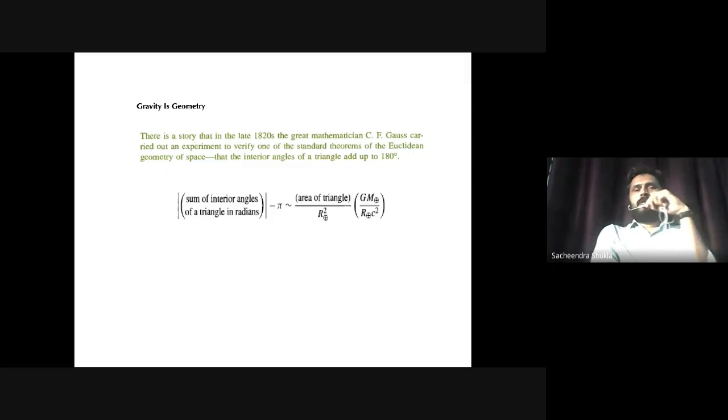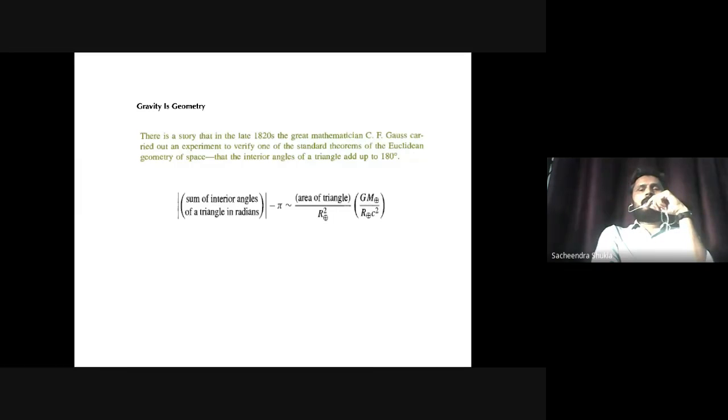So our whole purpose is that gravity is geometry, and we have to see how geometry is linked to the gravitational forces and other branches of mathematics. I start with the conclusion of an experiment conducted in the 1820s by C.F. Gauss, a famous mathematician and scientist. He tried to verify the standard theorems of Euclidean geometry of space, that is, the sum of the interior angles of a triangle is 180 degrees.